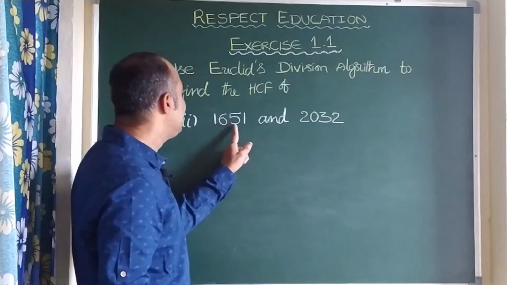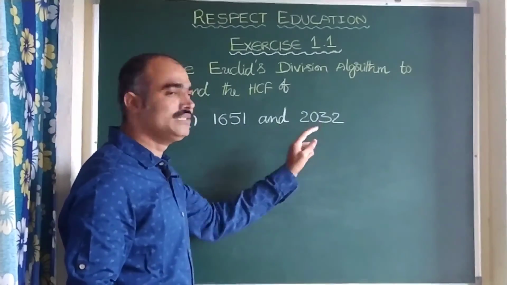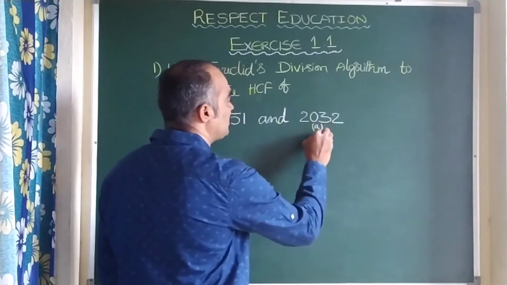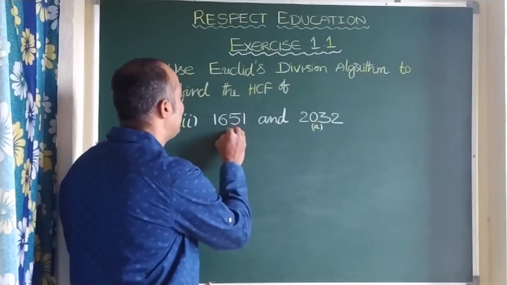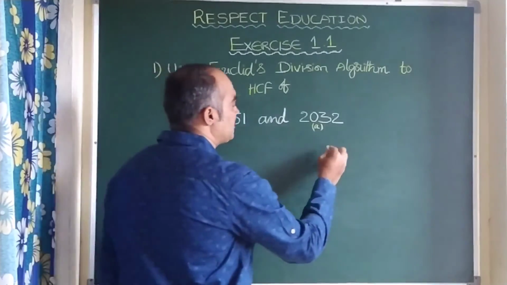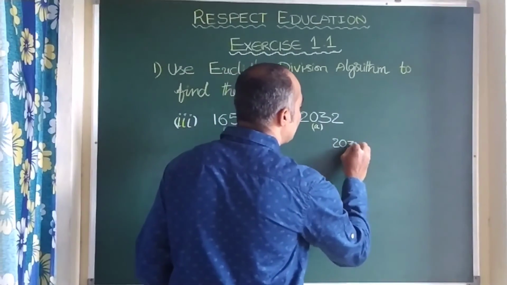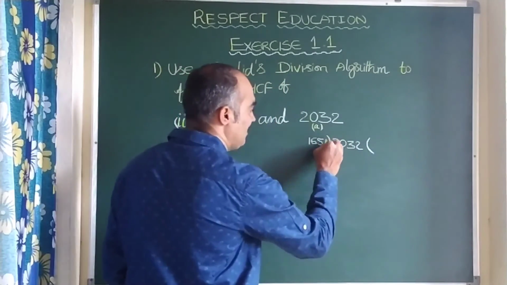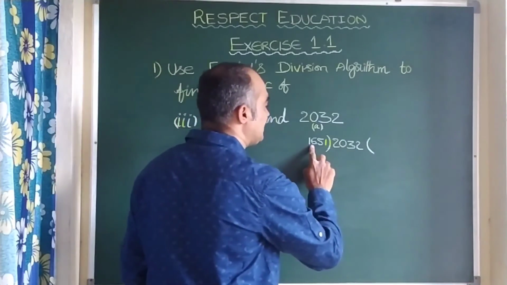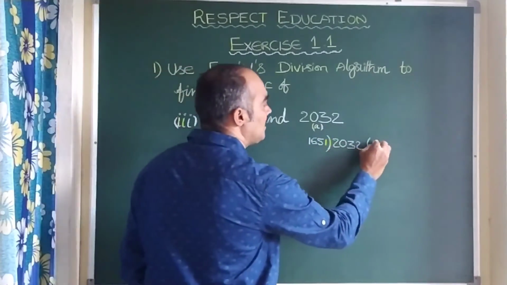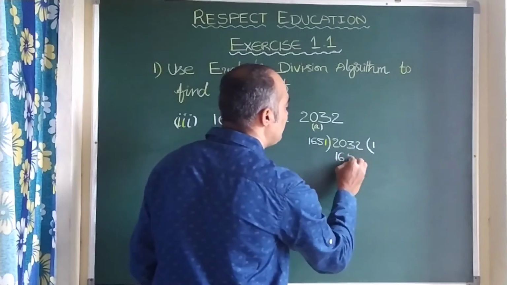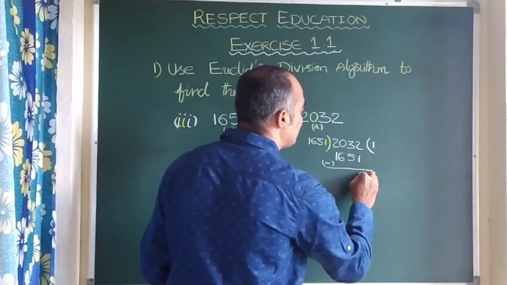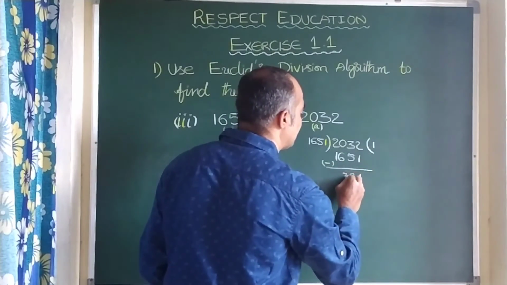HCF of 1651 and 2032. So here, this is the bigger number, 2032, than 1651. This is the smaller one. So let us start the problem. Consider 2032 as dividend and 1651 as divisor. Clearly you see this is 1600, this is 2000, so it goes one time. So 1 into 1651 is 1651. Let us do subtraction. Here 2 minus 1 is 1, 13 minus 5 is 8, and 3.